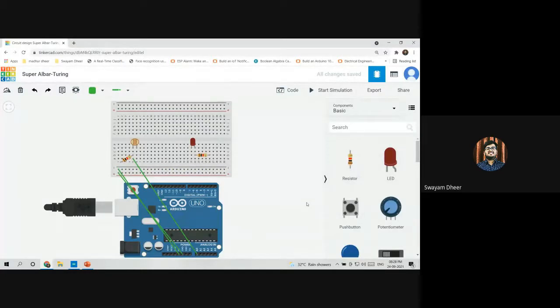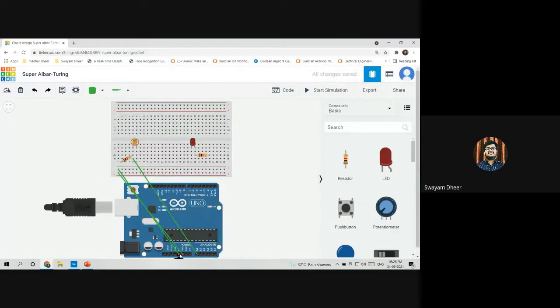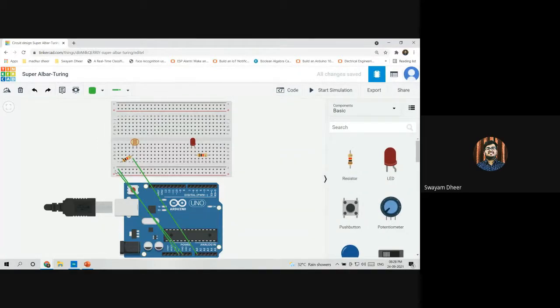So has everybody done? Yeah, done, but can you explain the last one? Yeah. So what I'm doing is, for example, if you are using a motor, the motor is an external device, right? You are using a motor with the Arduino. For running the motor, you need some voltage. You can't run it directly through the Arduino. You need some external voltage to run the motor, right? So I'll be using the power pins of the Arduino board, that is the 5-volt pin, and I'll be connecting it through this rail.